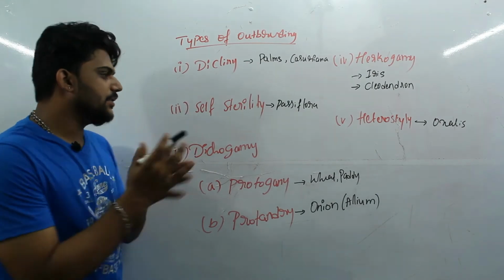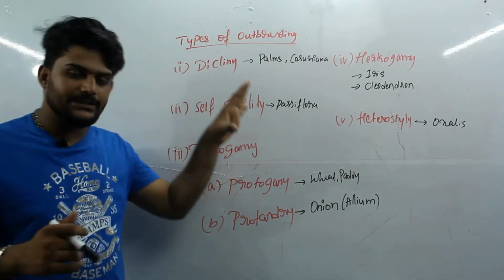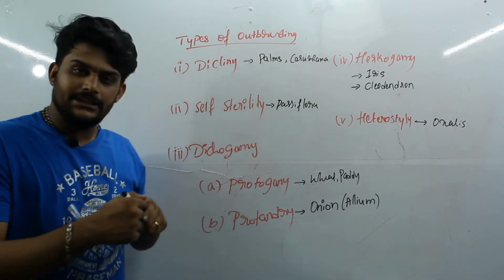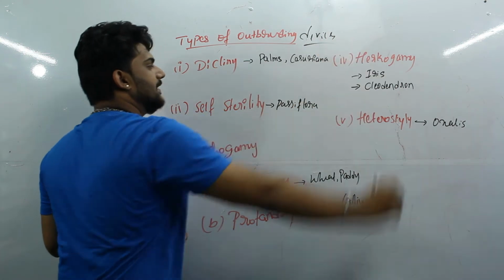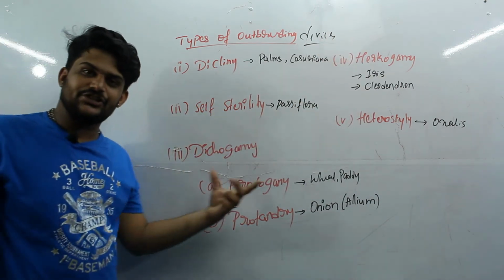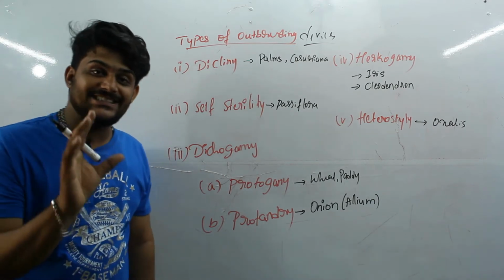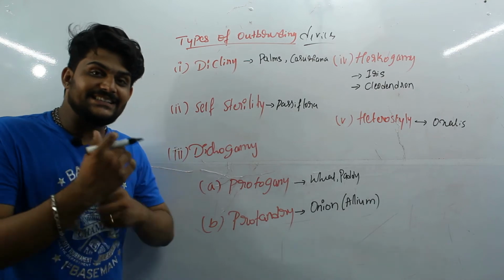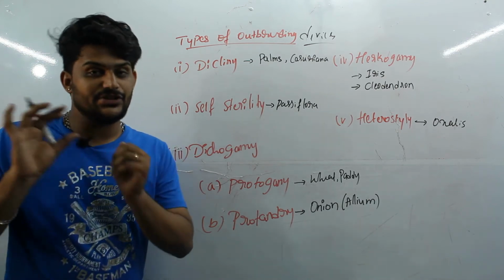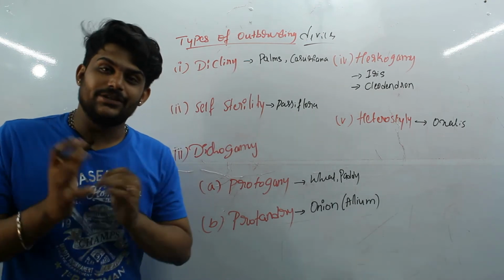On the board, what you are looking at are the different types of outbreeding devices. These are the modifications made by the flower for the purpose of cross pollination, which help them mainly in increasing the ability of adaptation to the environment, which is mainly evolution.